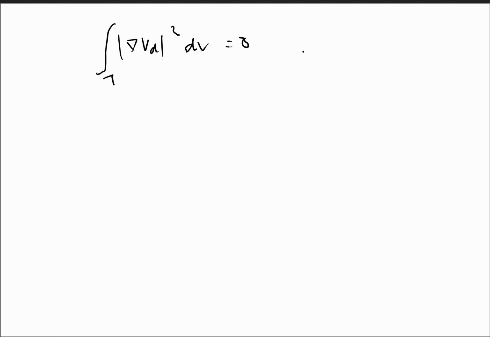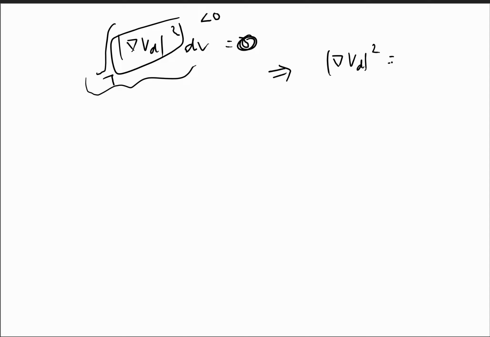Now we know that this del Vd square is not smaller than 0, that is, it is never going to be negative. So it implies that if this integral is going to be 0 over the volume, then the only possibility is that this del Vd square is equal to 0, or del Vd is equal to 0.